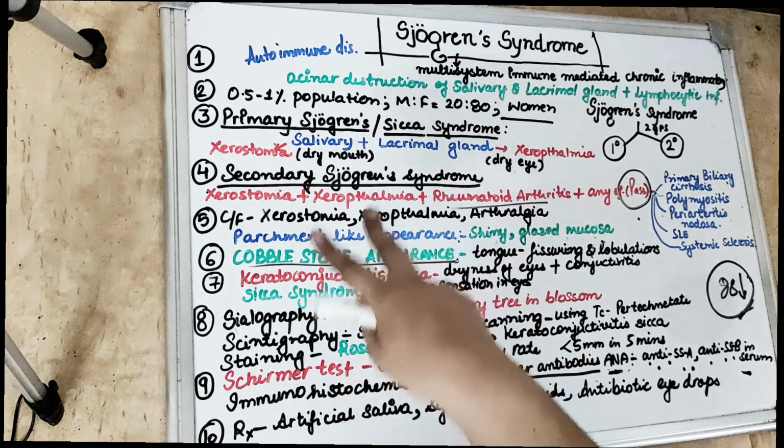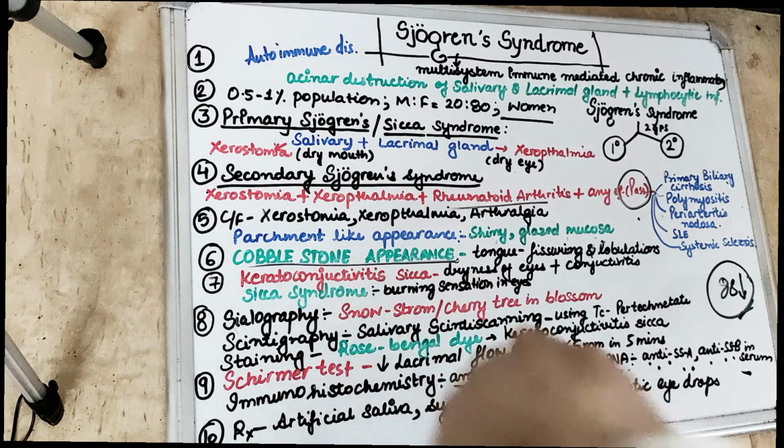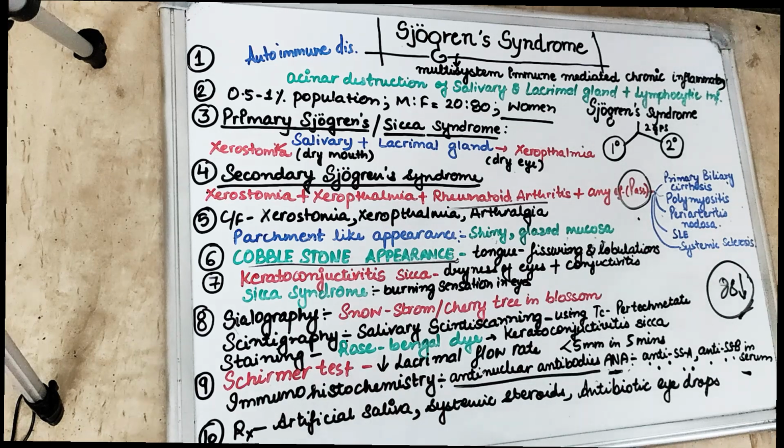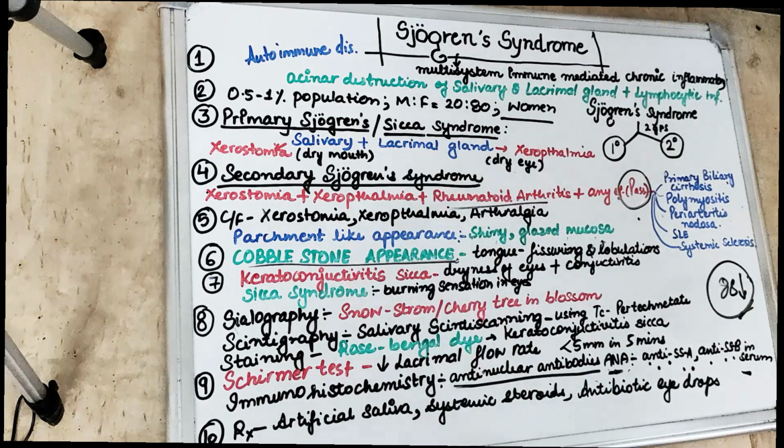Now if we talk about Sicca syndrome, because of the primary Sjogren's syndrome, there will be gritty and burning sensation in the eyes. Now patient will feel that something went inside, some foreign body is inside the eyes. Then the patient keeps on rubbing the eyes. So that will cause the itching sensation, and there can be blurred vision in the eyes in case of primary Sjogren's, in case of Sicca syndrome.